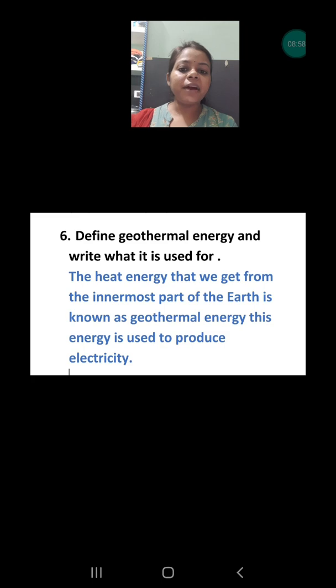Next is, define geothermal energy and write what it is used for. Okay, you all know that in our earth the lava and magma are very hot, and it is conserved in the form of heat energy, which is very strong. When this lava comes out of the surface, it is a great source of heat energy, and this heat energy is converted into electrical energy.